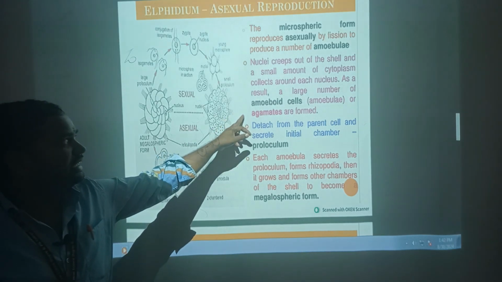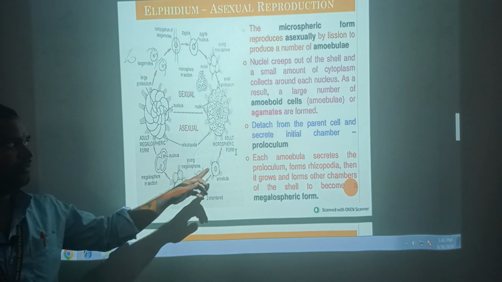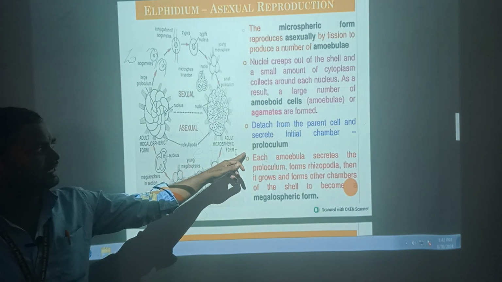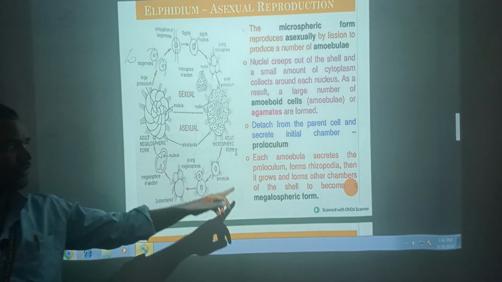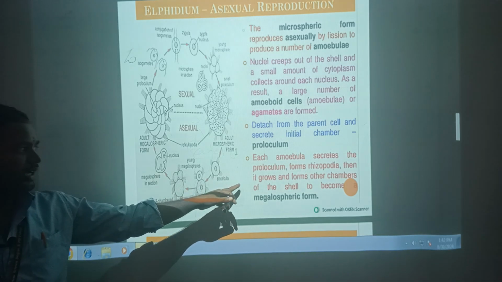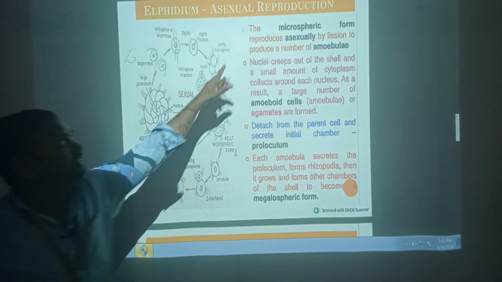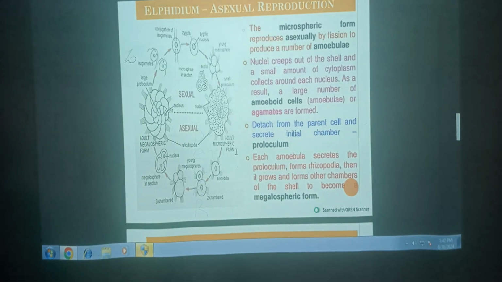As a result, a large number of amoeboid cells, or amoebulae, are formed. Detached from the parent cell, each amoebula secretes the initial chamber, the proloculum, and forms rhizopodia. Then it grows and forms other chambers of the shell to become a megalospheric form. So the microspheric form reproduces asexually and finally changes into the megalospheric form.